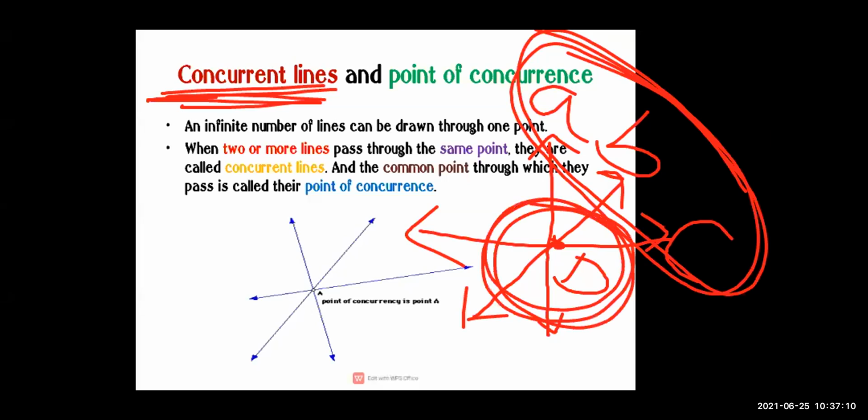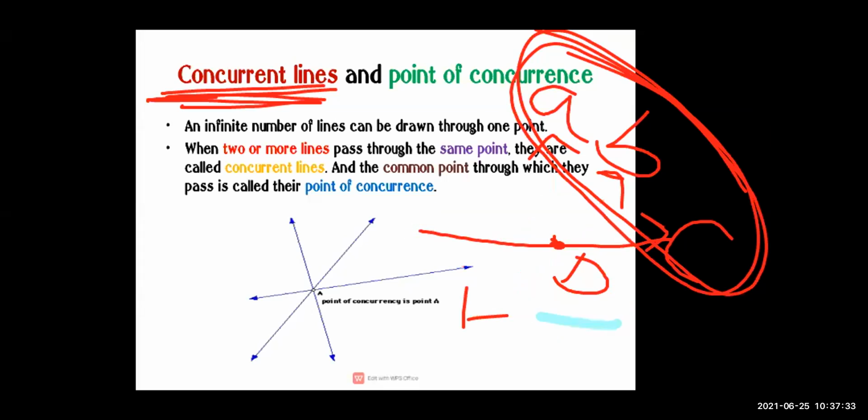D is our point of concurrence, क्योंकि single point से 4-5 लाइन ड्रॉ हो रहे हैं, तो उस single point को क्या बोलेंगे हम? Point of concurrence. And ABC is our concurrent line. Is it clear, everyone?